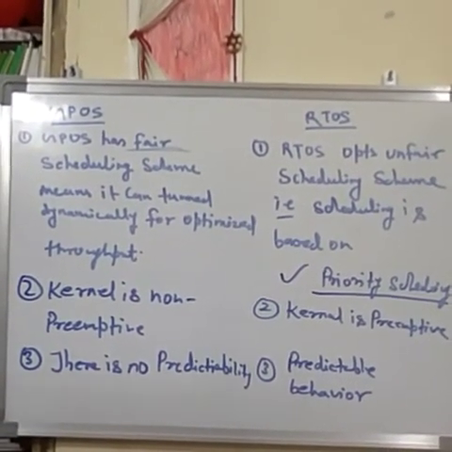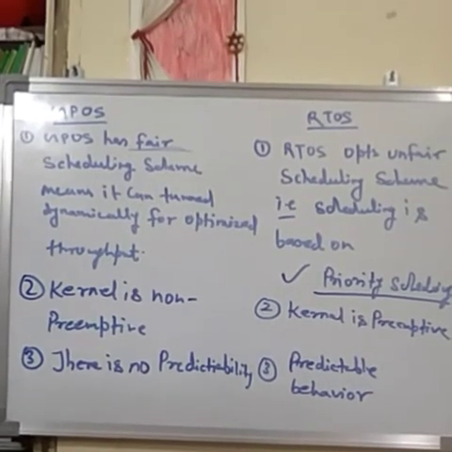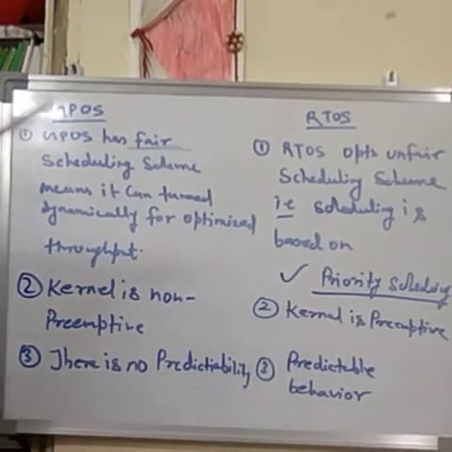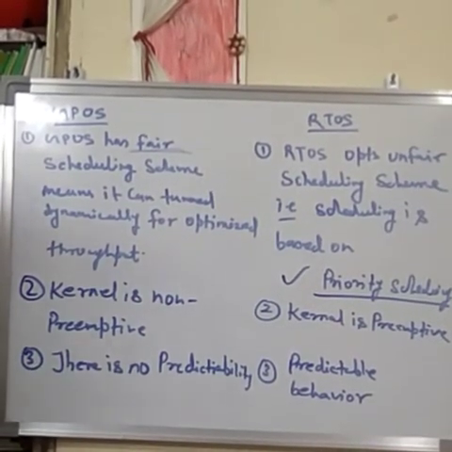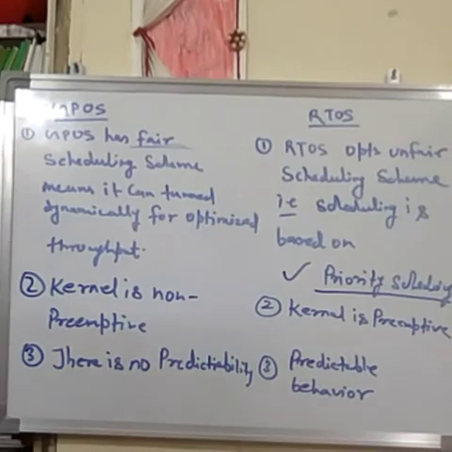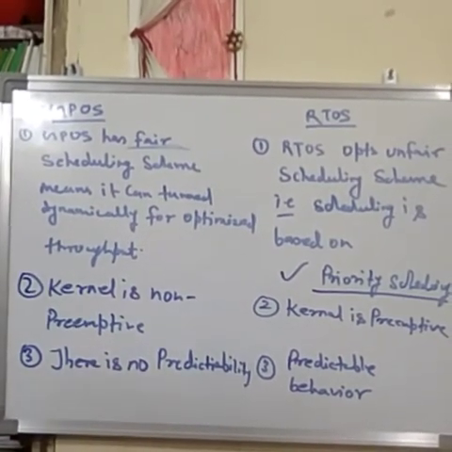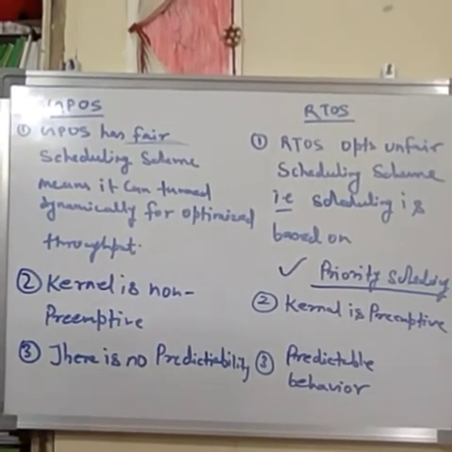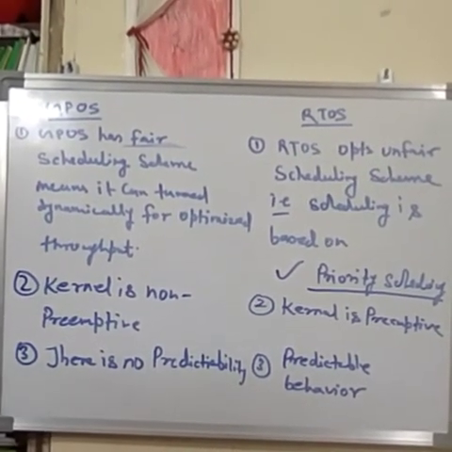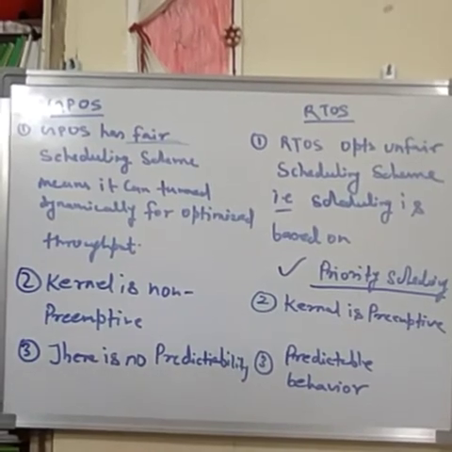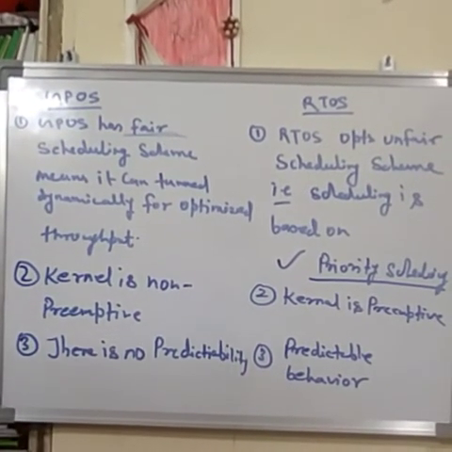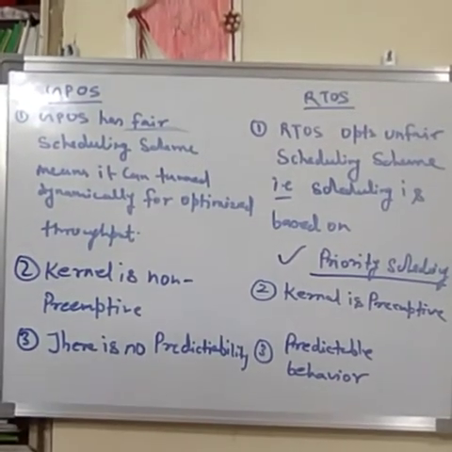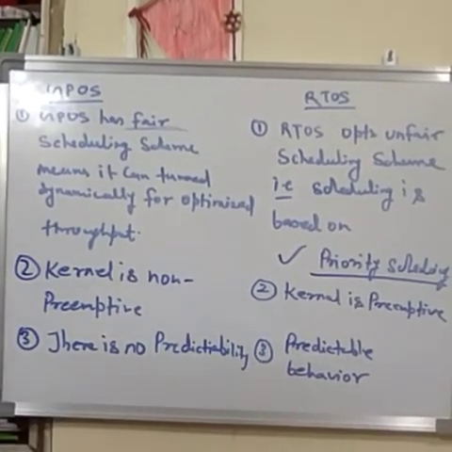So the important point is that it is time deterministic. An example is that we use a real time operating system in critical systems, like in aircraft, and also in missile systems. There time is very important, and if you miss that time, that may create hazardous or catastrophic damage.